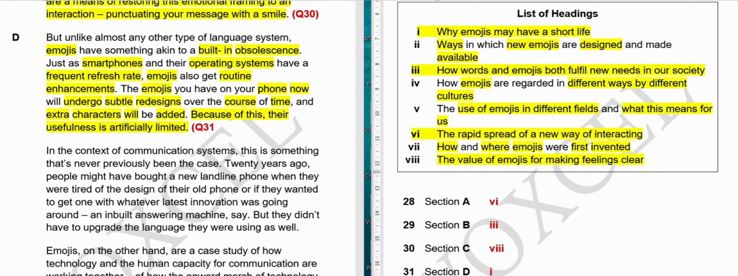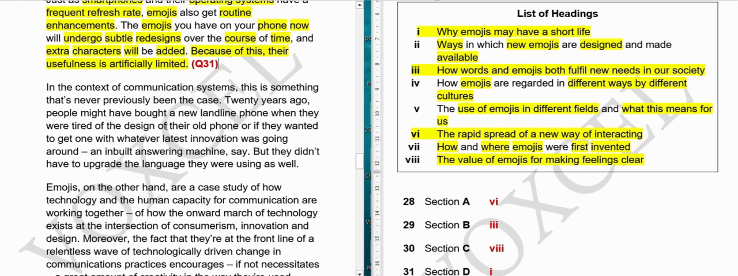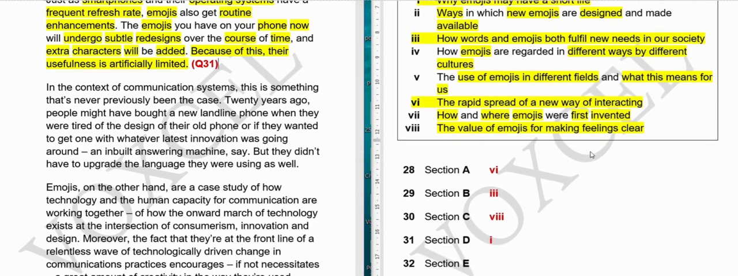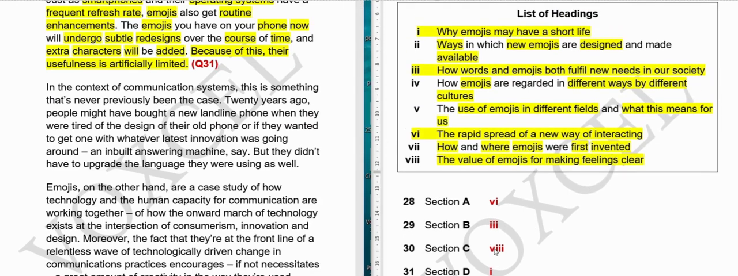31. I hope it is clear. So what we will do is, again we will read the other paragraphs also, so that we can be sure that this is our correct answer. And if we read any keywords, or important words here in this particular paragraph, in the context of communication system, this is something that has never previously been the case.